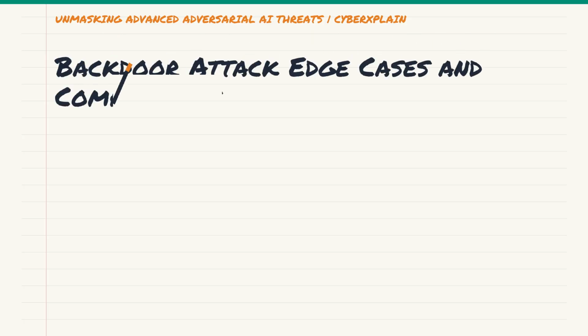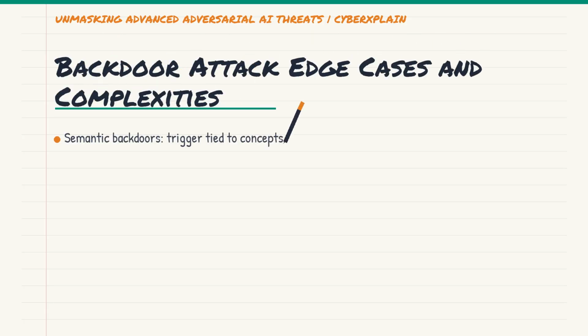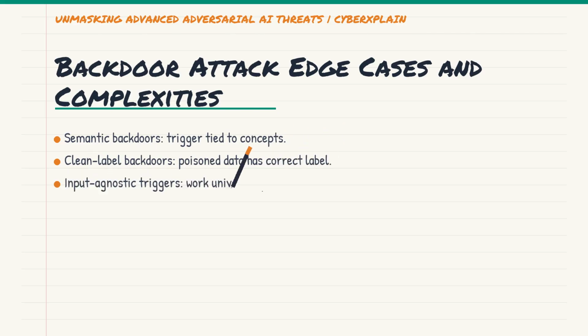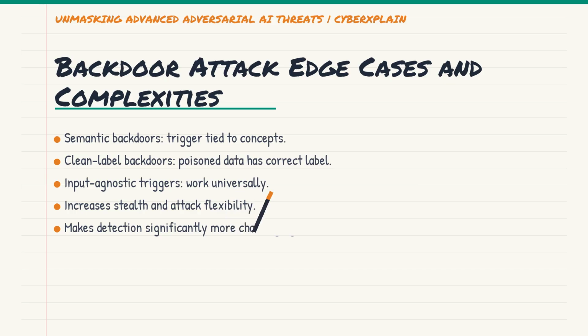Backdoor attacks aren't always a simple one-to-one mapping. Attackers can employ more sophisticated techniques. For instance, semantic backdoors can tie a trigger to a logical concept, not just a visual pixel pattern. Or clean label backdoors, where even the poisoned training data is given the correct label by the attacker, but the trigger still forces a different output when deployed. This makes detection even harder, as the training labels themselves aren't overtly incorrect.